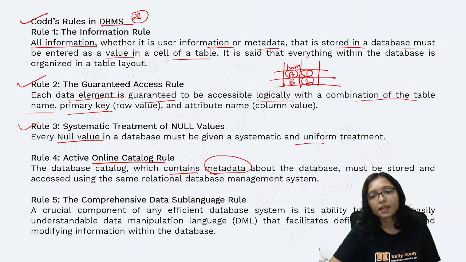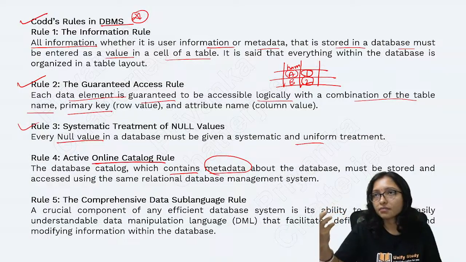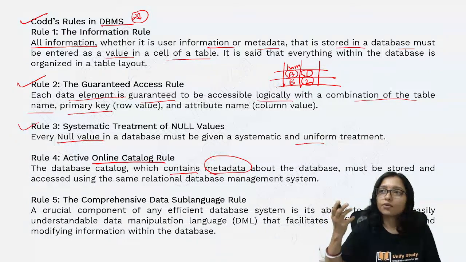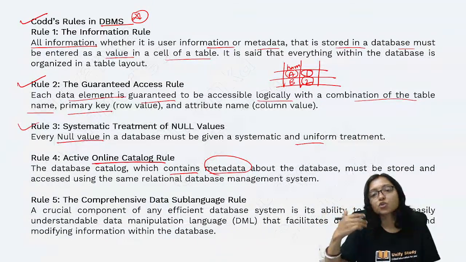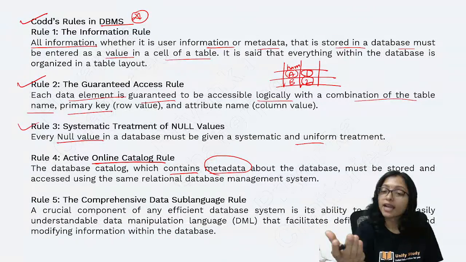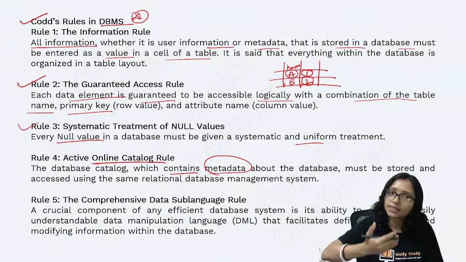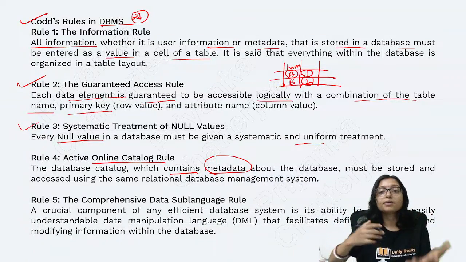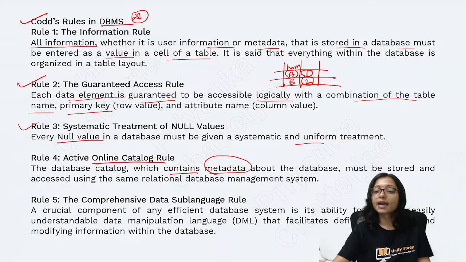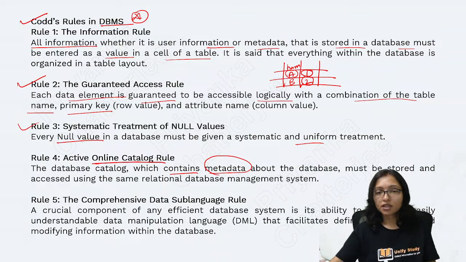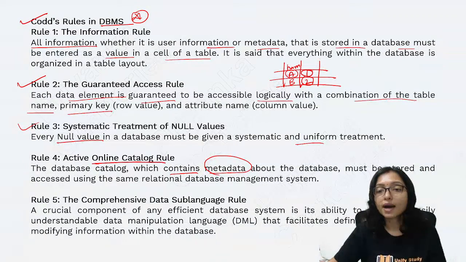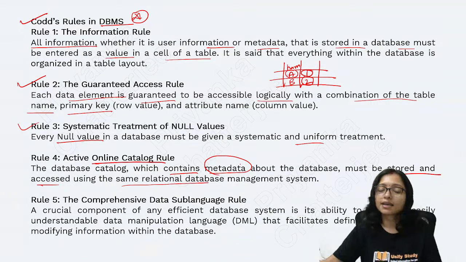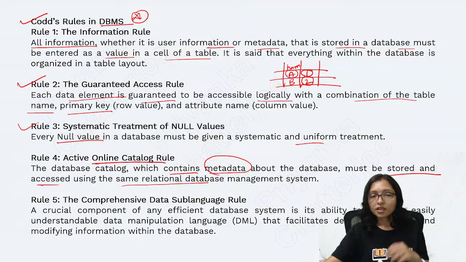Give me a catalog. Through which catalog you are able to see what are the available things. That is data about data, that is the metadata. So the catalog must be stored and accessed using the same relational database management system. This is the active online catalog rule.